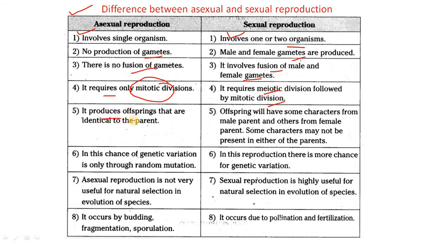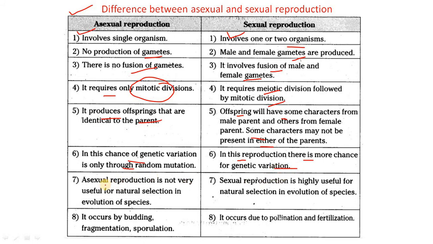Asexual reproduction produces offspring that are identical to the parent. But in sexual reproduction, the offspring will have some characters from the male as well as the female, but some characters may or may not be present in either of the parents. In asexual reproduction, genetic variation is only through random mutation, but in sexual reproduction there is more chance of genetic variation.